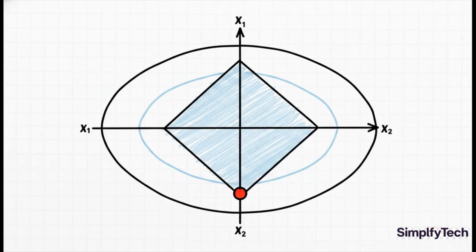Now contrast that with Lasso. Its penalty region isn't a circle, it's a diamond. And what do diamonds have? They have sharp corners, and those corners lie right on the axes. This makes it way more likely that the best solution is going to be found right on one of those corners, which forces a coefficient to become exactly 0. This is the whole geometric magic behind why Lasso is so good at feature selection.